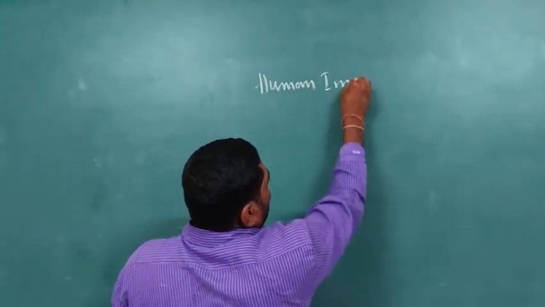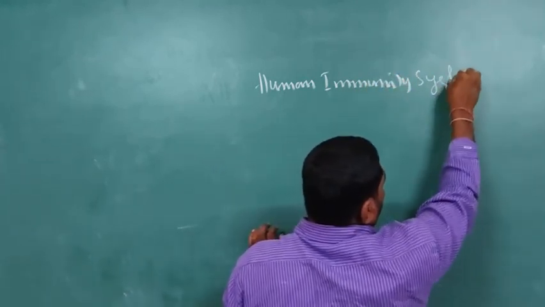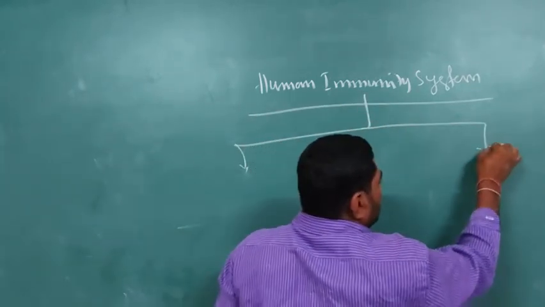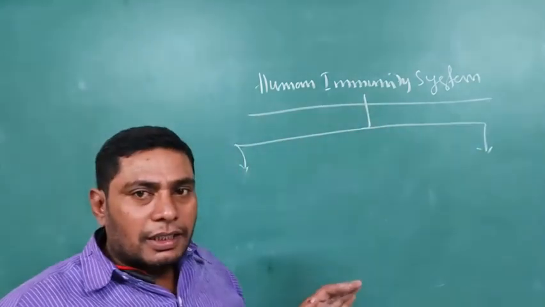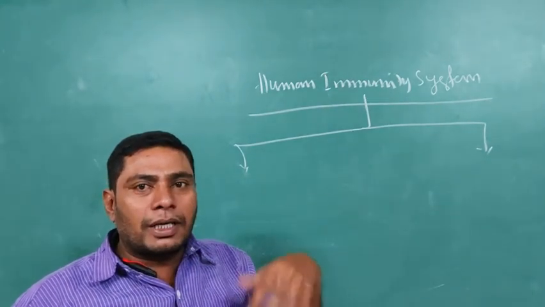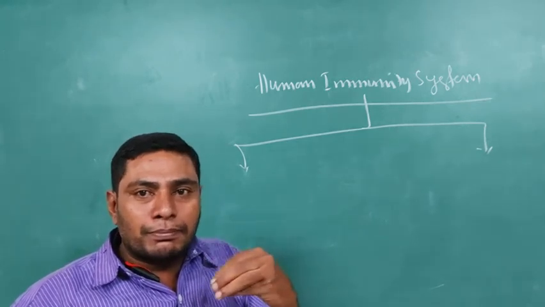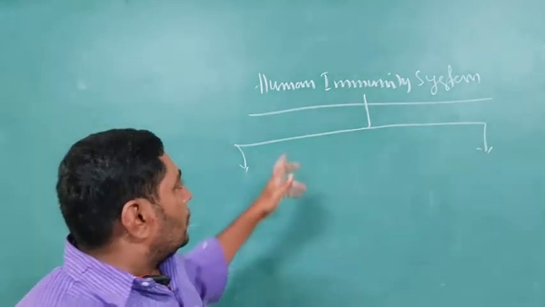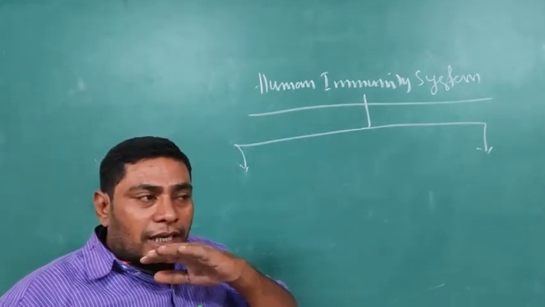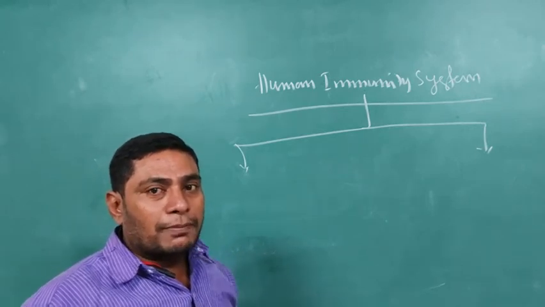It is a unique system that identifies foreign materials when they infect the body, and the antibodies are produced. The human immune system is divided into two types.